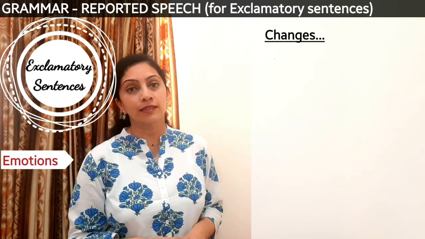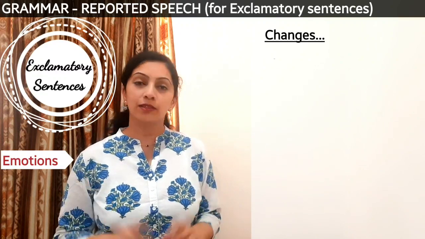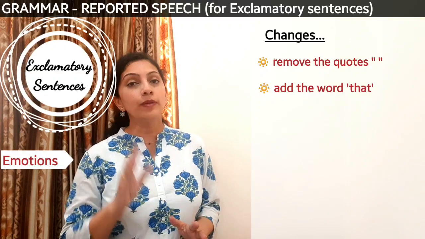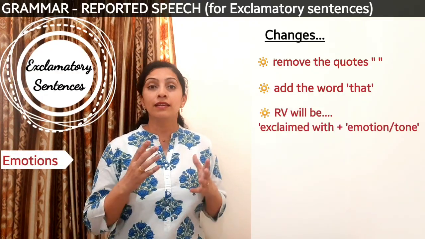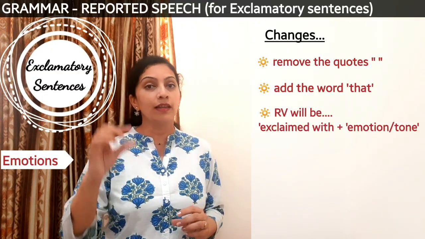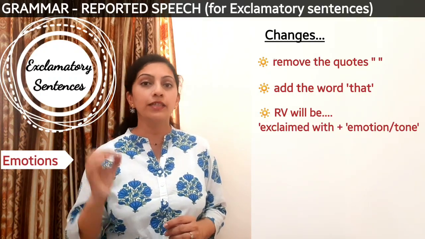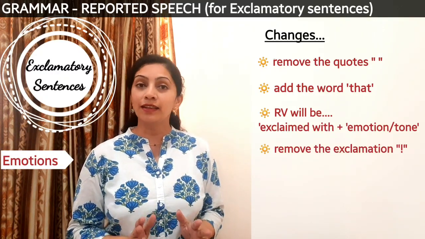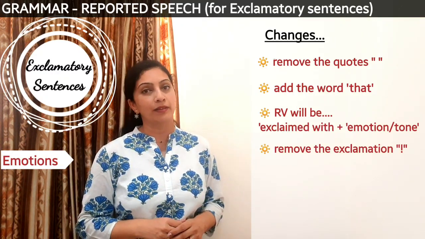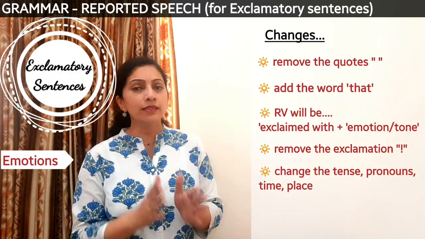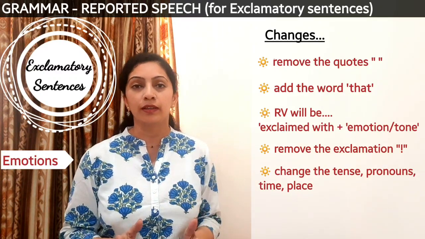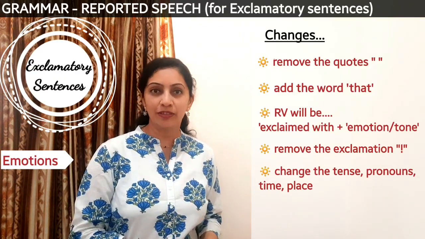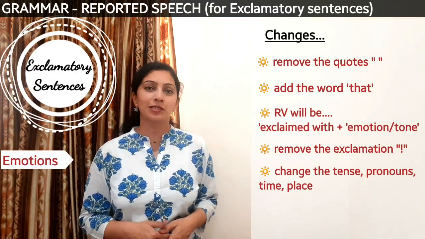When we are changing such sentences into indirect, first of all, remove the inverted quotes and add the word that. The reporting verb in these sentences will be something like he exclaimed with, and then the tone of the speaker, whether it is delight or wonder or happiness, joy, pain, whatever. And lastly, remove the exclamation mark. Along with following these rules, there are certain categories in which all these words fall. Have a look at some of these points which you must remember while changing exclamatory sentences into indirect speech.